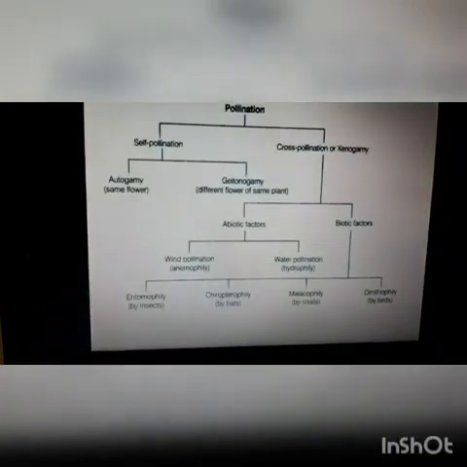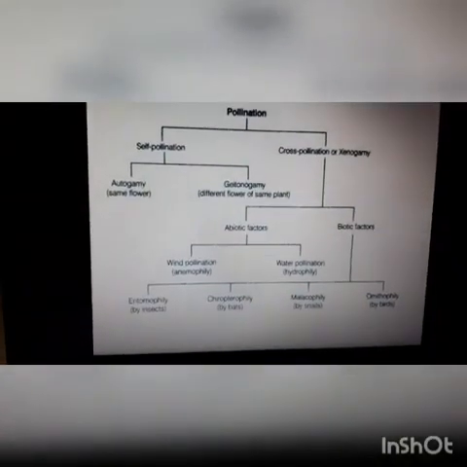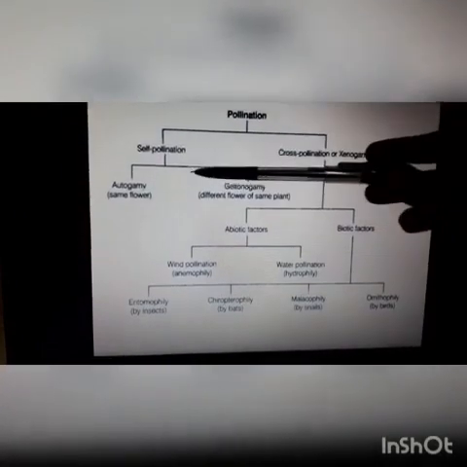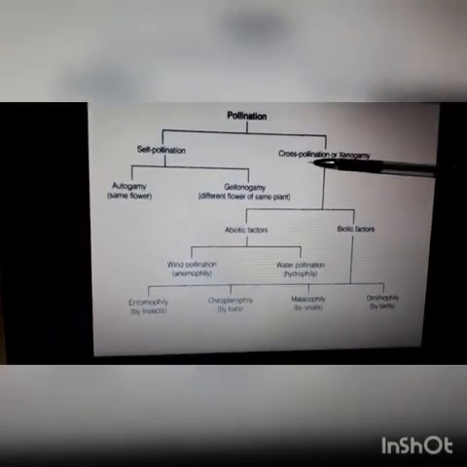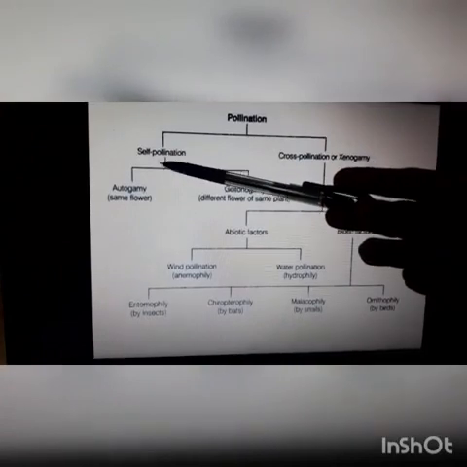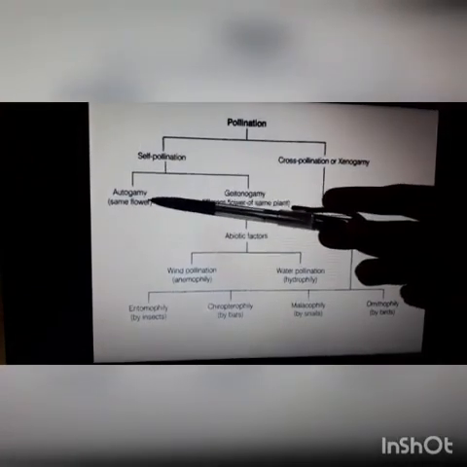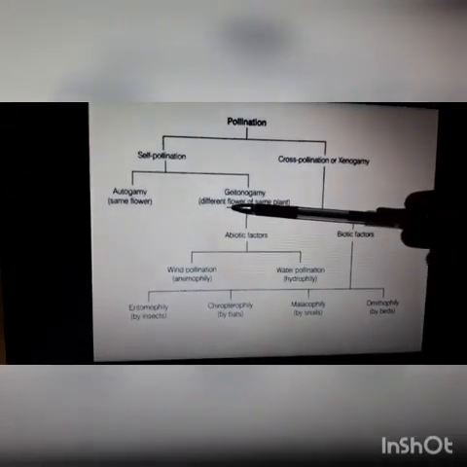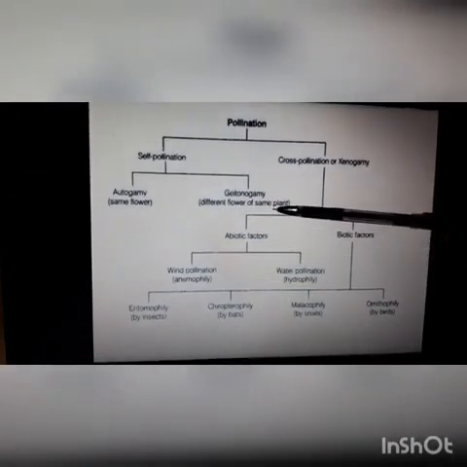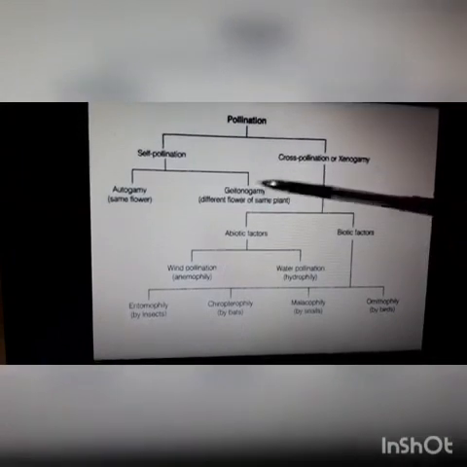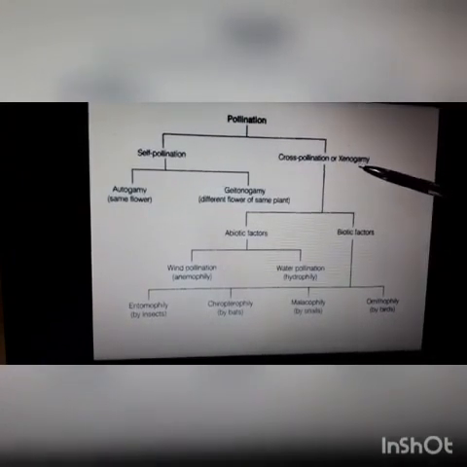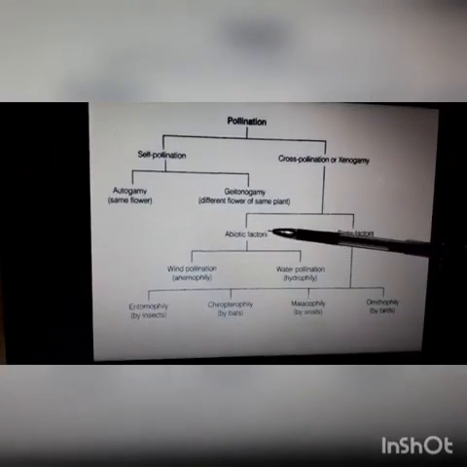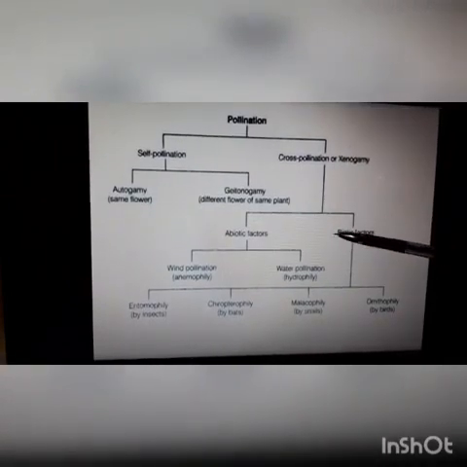Okay children, so we can conclude today's topic. We discussed that pollination can be of two types, self-pollination and cross-pollination. Self-pollination, if the pollination takes place within the same flower, it is termed as autogamy, and if it takes place between the flowers of the same plant, it is geitonogamy. Okay, cross-pollination is also known as xenogamy. It is happening with the help of pollinating agents. It may be biotic factors and abiotic factors.